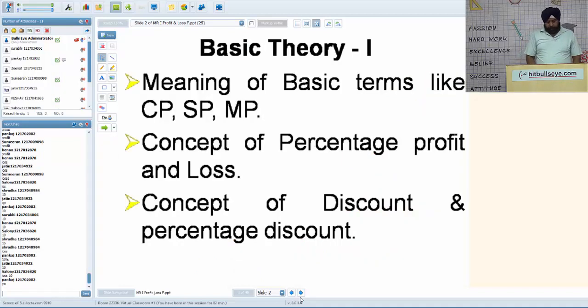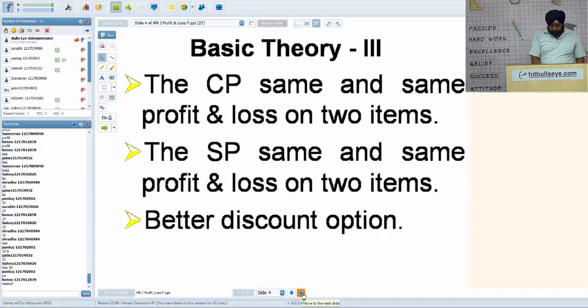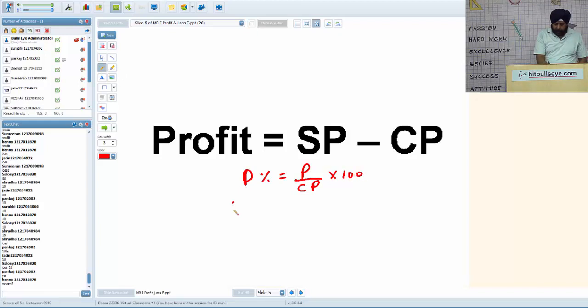Basic terms of profit, loss, percentage. We move on to discount and other things. Profit is SP minus CP. Since profit and loss percentages are always calculated on cost price, we take profit percentage as profit upon CP into 100, and loss percentage as loss upon CP into 100.